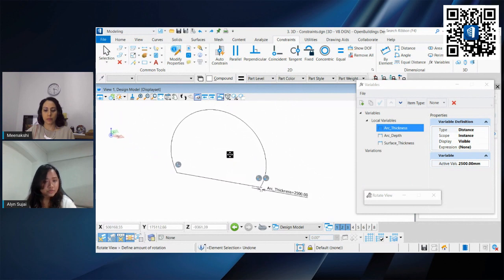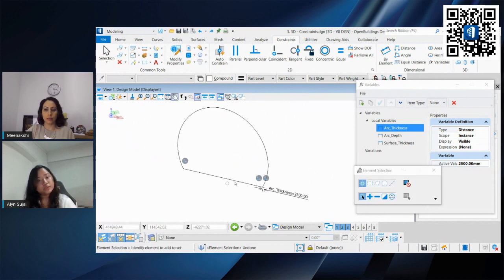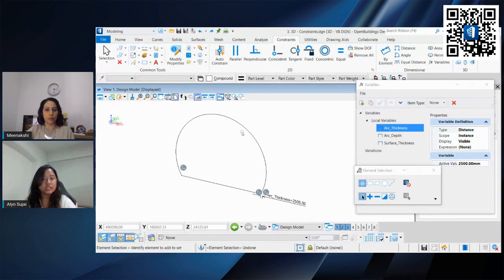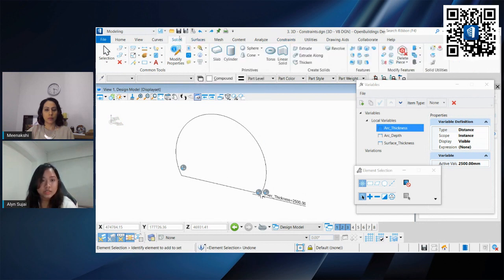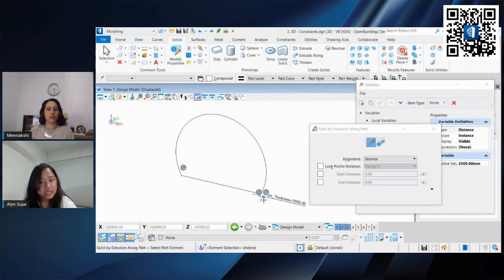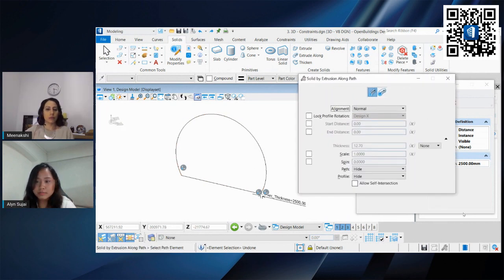So that is for our profile, for our 2D portion. Now we want it to be 3D. We want to be able to see it in an extruded element. So how we do it is to go under solids and extrude along, so that this arc thickness can follow this arc. All right, so let us expand this out.